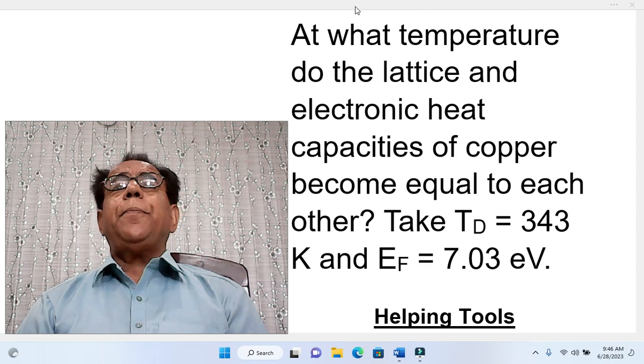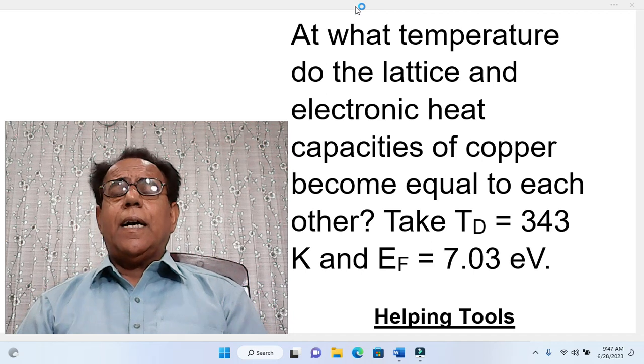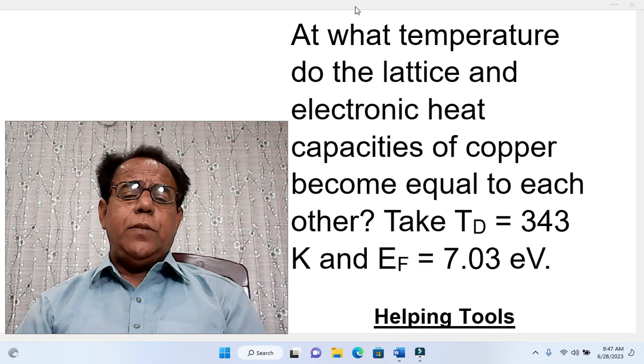Dear students, when we use temperature in Celsius or centigrade or Fahrenheit, then we use the term degree, but when we use the temperature in Kelvin, we do not use the term degree.